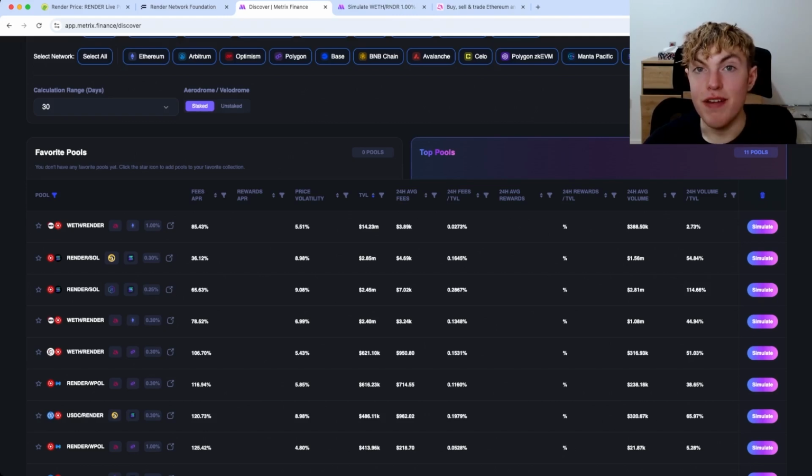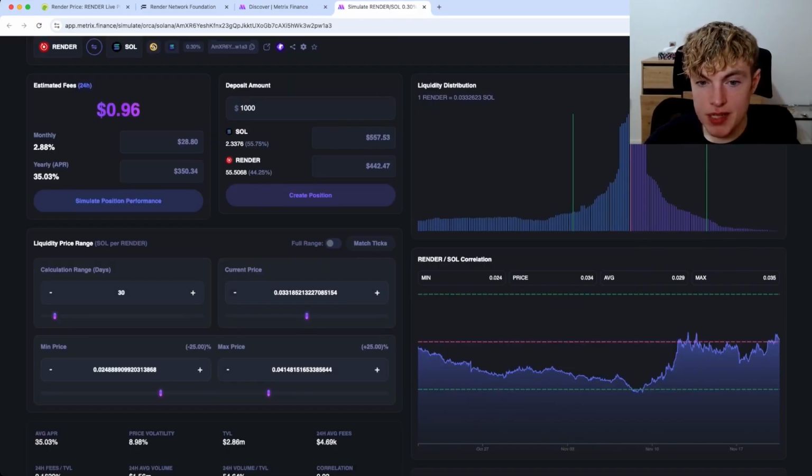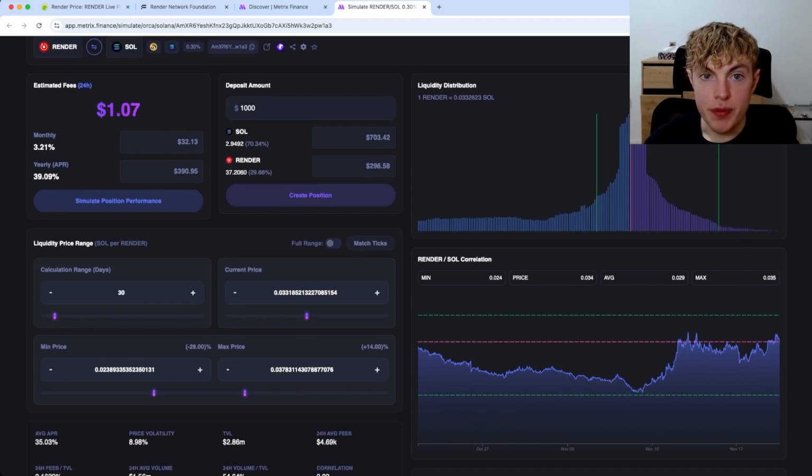But before I made my final decision, I would definitely have to do more research because this one is showing way higher APR. Anyways, let's go ahead and look at this top Render Sol position over on Orca. I'm going to simulate it, open it up in a new tab. Right off the bat, our max price is really high. I'm going to move this down a bit, and then move the min price down a bit as well. I'm also going to set the sample deposit amount to $10,000.